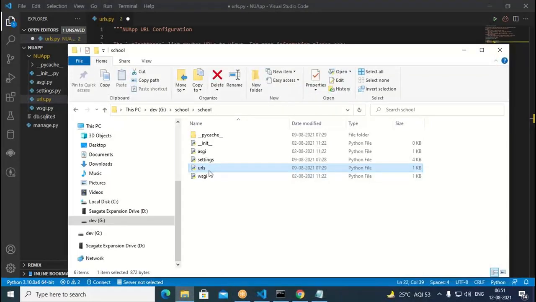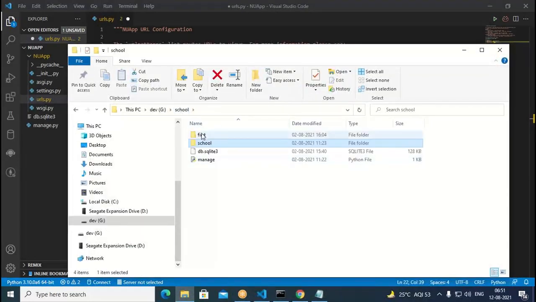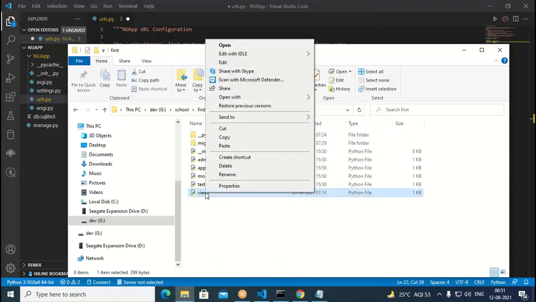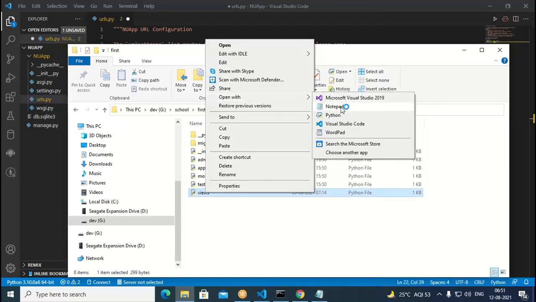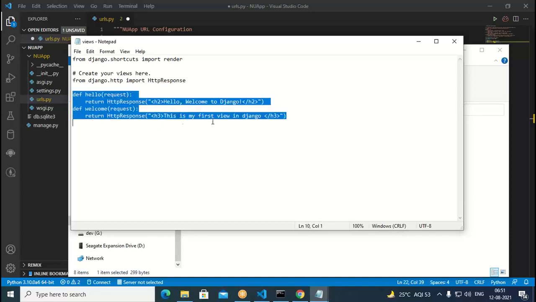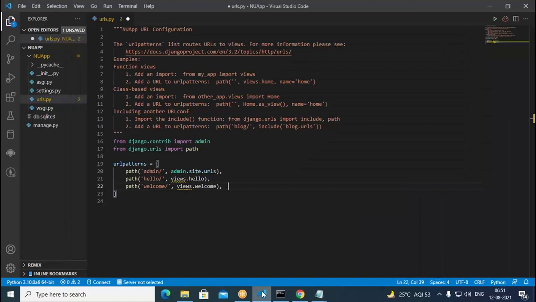Now again I come into school. In the school, we have an application called first. So in the first, there is a folder called views. So in the views, I can here create these 2 requests, one for def hello and def welcome. These things I want to create in the same way in this application. So in the URL patterns, I'm putting like admin, hello and welcome.